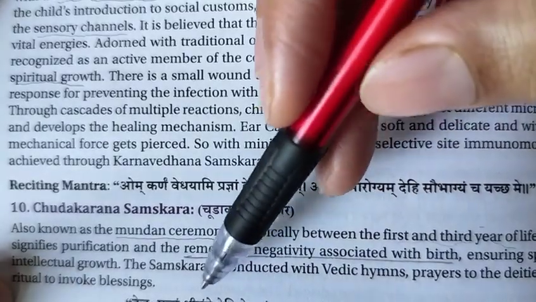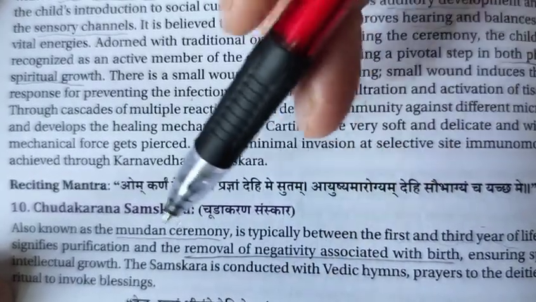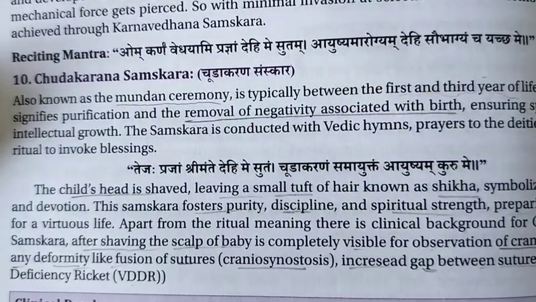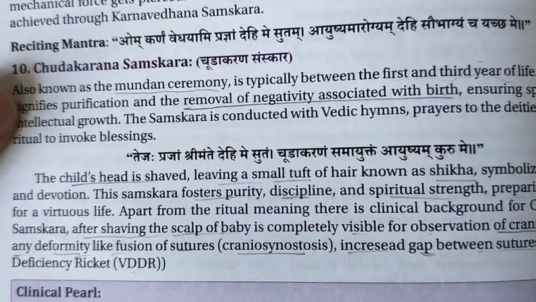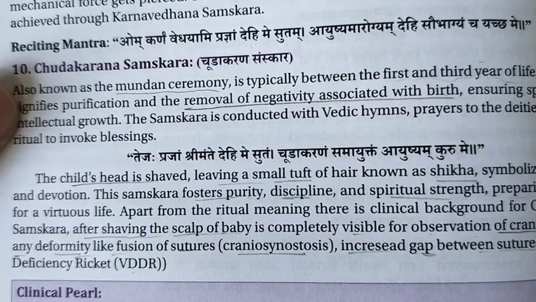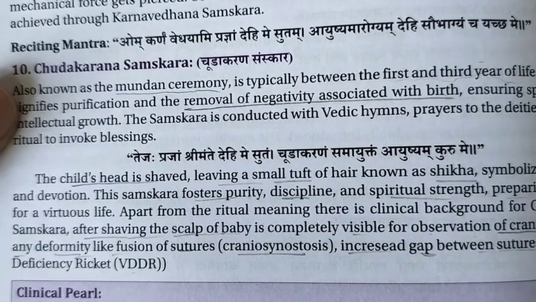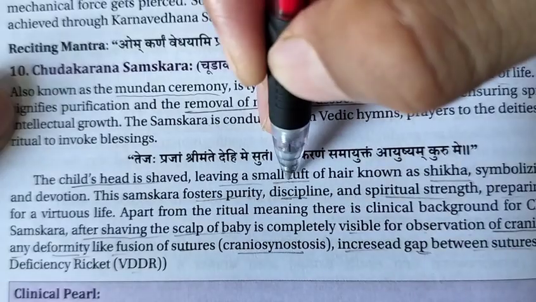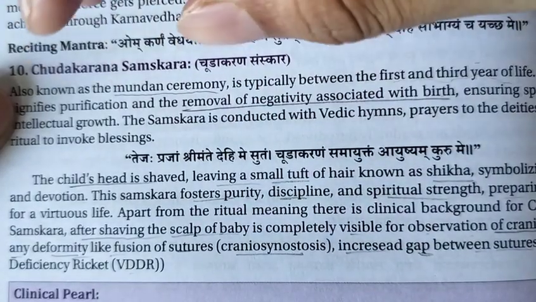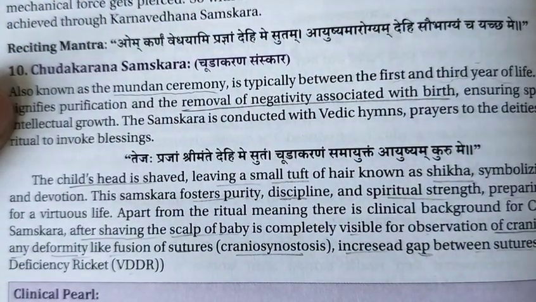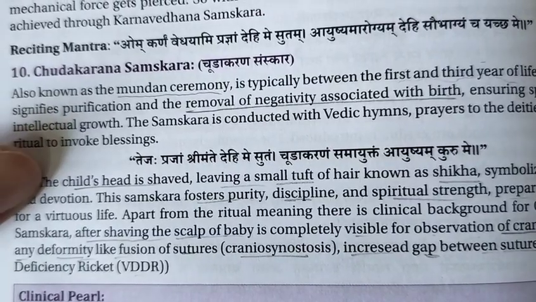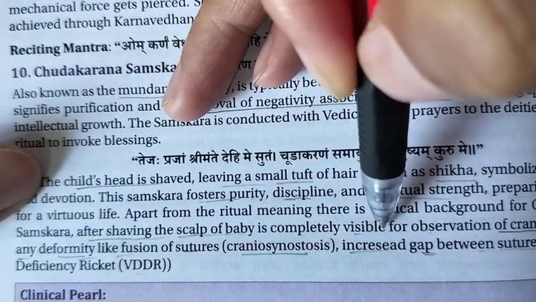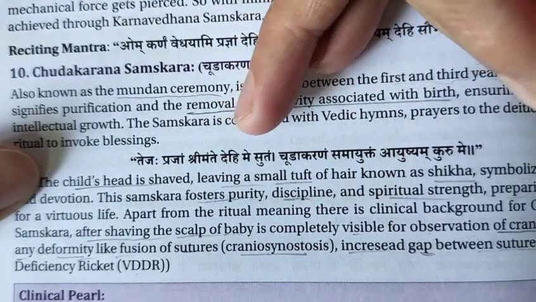So for the child's health, Ayurveda has not only spiritual kinds of importance, but also scientific importance, right? So what is the importance of Chudakarana Samskara? The child's head is shaved. Why shave? A small tuft of hair known as shika is left, but why do we shave? After shaving, the scalp of the baby is completely visible, right? The scalp is completely visible for observation of the cranial bones.